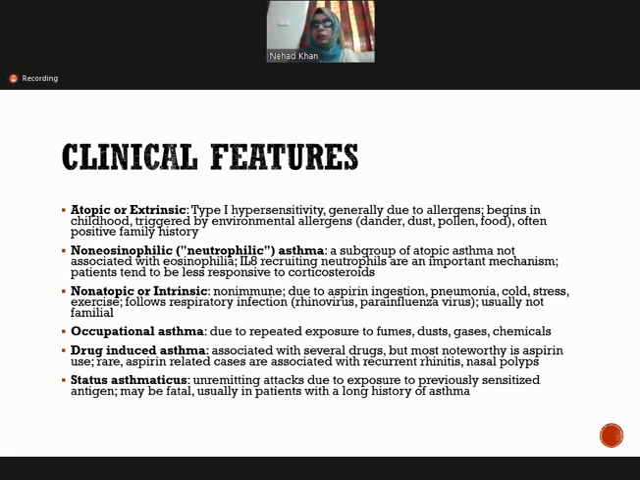Drug-induced asthma is usually associated with drugs, and the most noteworthy is aspirin. Aspirin is related with recurrent rhinitis and nasal polyps. If the patient is allergic, he can develop rhinitis and nasal polyps. In status asthmaticus, you find unremitting attacks, and it is a severe type of asthma which can be fatal. Usually, the patient has a long history of asthma.